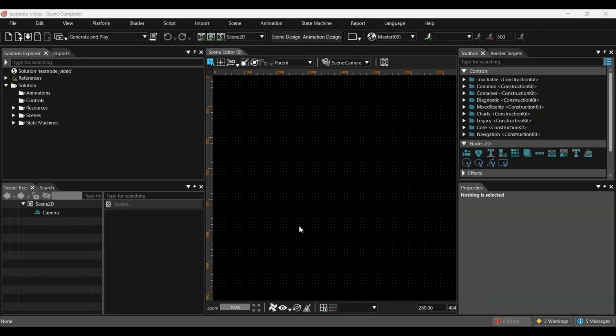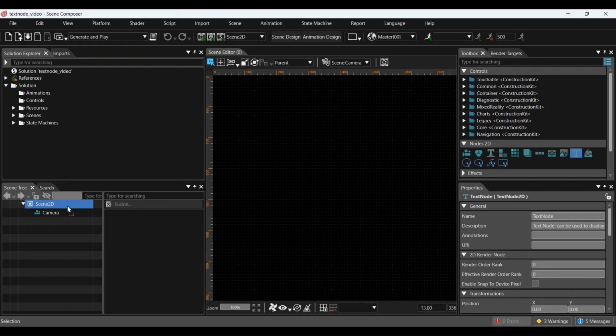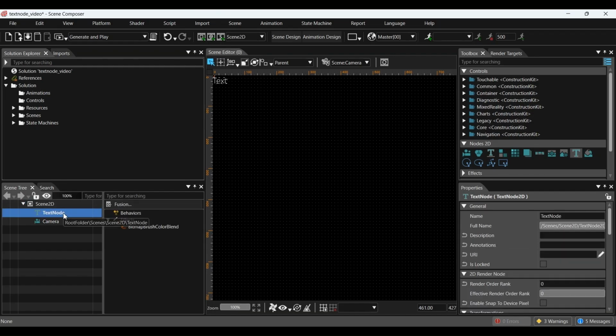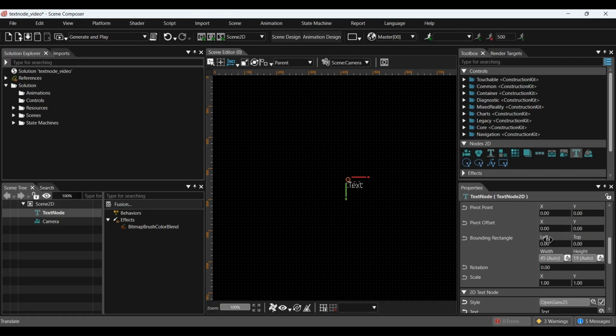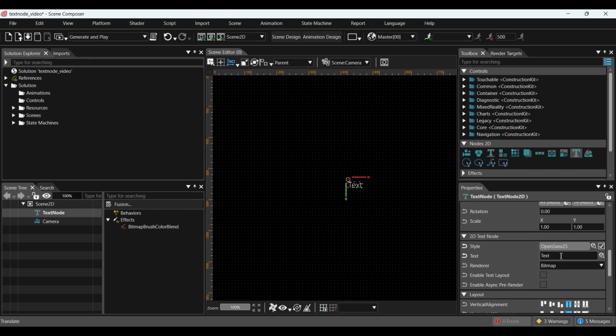Now, let's use a text node to display text on the screen. First, drag a text node from Node 2D in the toolbox and drop it into Scene 2D in the scene tree. After adding it, we can change the sentence that appears on the screen. To edit the text, open the Properties window and type your content into the text property under the text section.